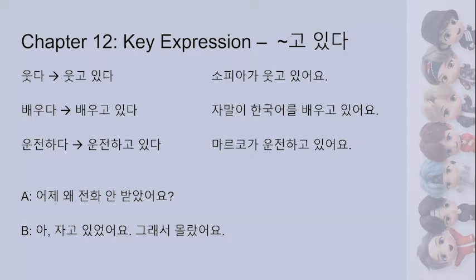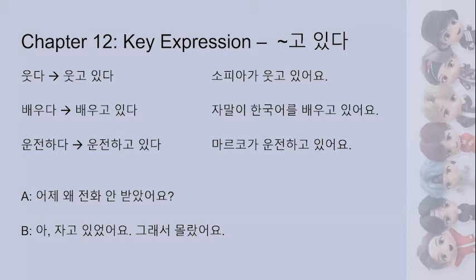The next one, 배우다, so take off 다, add 고, 있다 for 배우고 있다. So it doesn't matter in this form when you conjugate if it ends in a consonant or a vowel, it's still going to be 고 있다. So the example sentence is 타말이 한국어를 배우고 있어요. And then the next example is 하다 verb, so 운전하다 for to drive, 운전하고 있다. The example sentence, 마르코가 운전하고 있어요, which means Marco is driving.